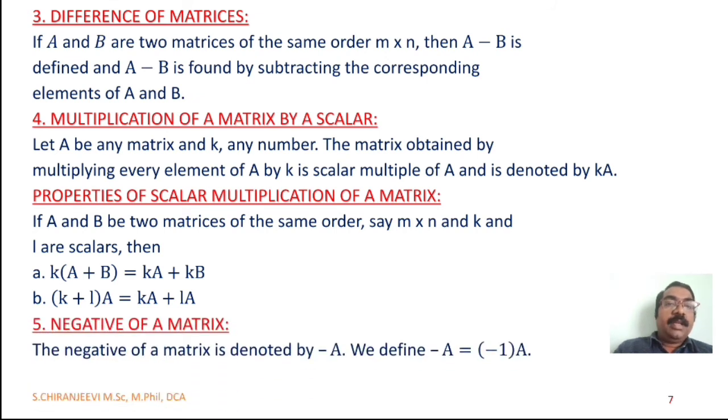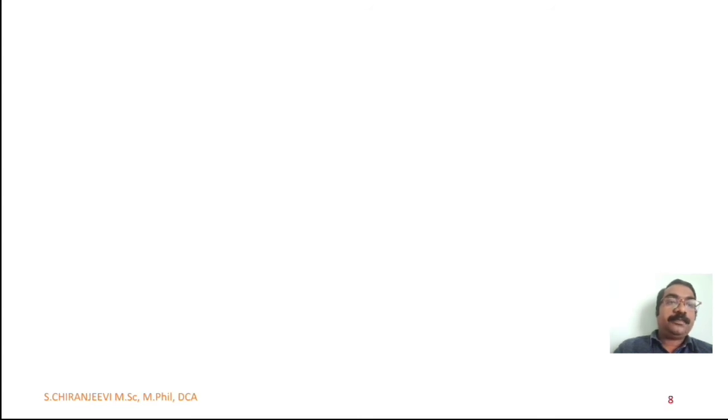Negative of a matrix. The negative of a matrix is denoted by minus A. We define minus A equal to minus 1 into A.